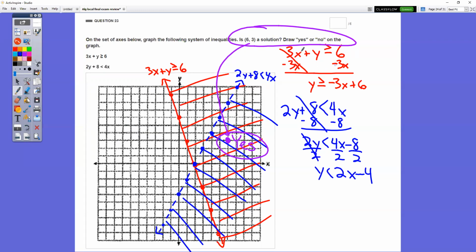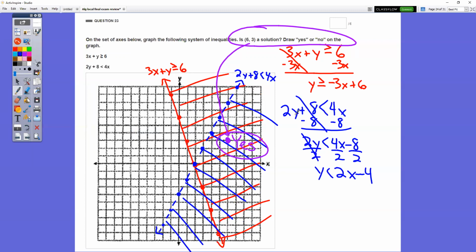So taking this first one and rearranging for y equals, all you have to do is add -3x and -3x. So our equation is y is greater than or equal to -3x plus 6. Type it into your y equals, hit second and table to find your points. So we get this graph. It's an or equal to, so it's going to be a solid line. Make sure you have arrows at the ends of your line. And because it's greater than, we're shading above the line. So that's the red graph.